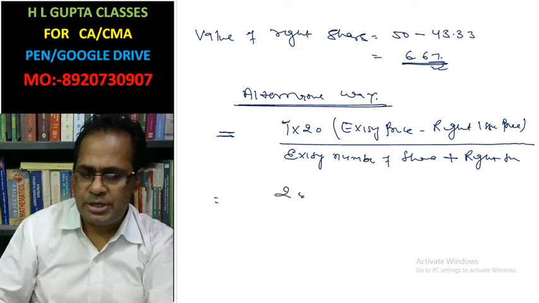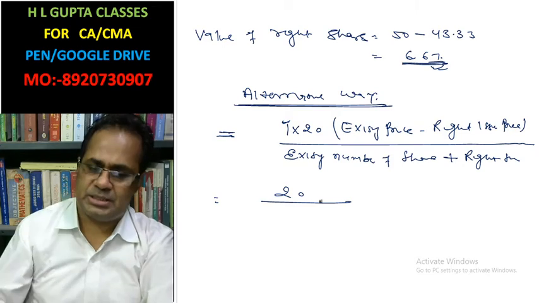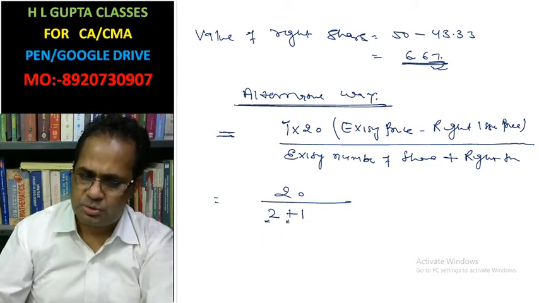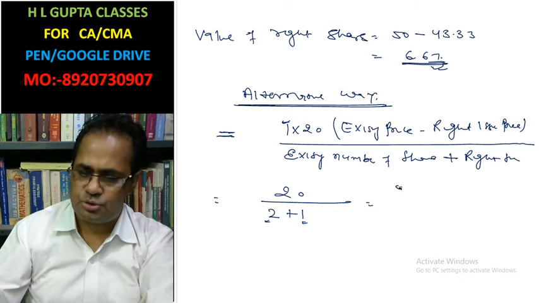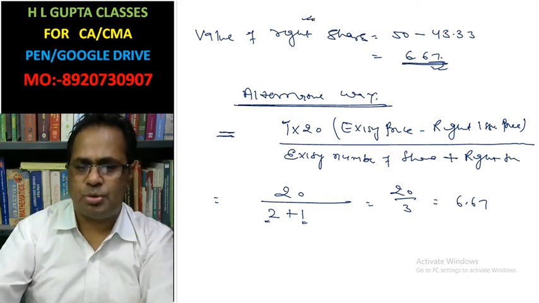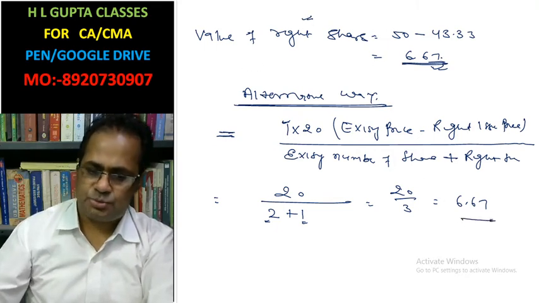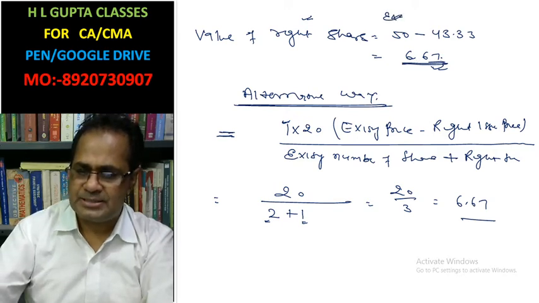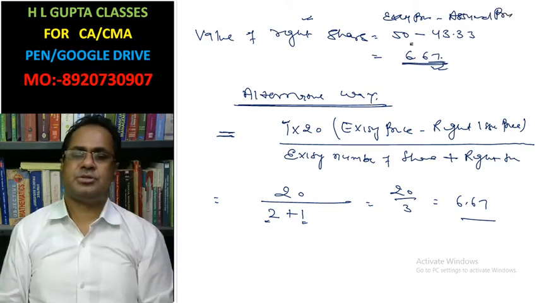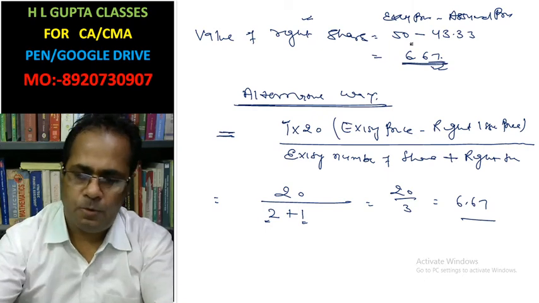Okay, the 20 rupees is the benefit for one right share. Two shares were existing, and one is a right: for two shares, one right share is received. This is 20 by 3, which is also 6.67. So the value of right is calculated either by the assumed price or this way: existing price minus assumed price. Okay, now look here.